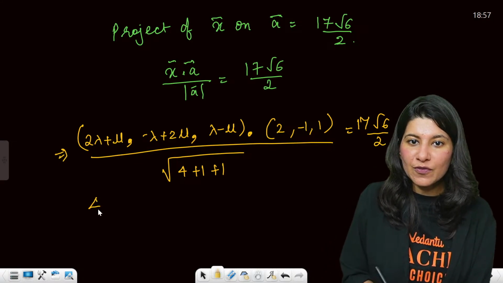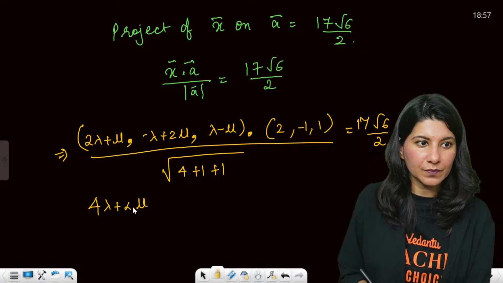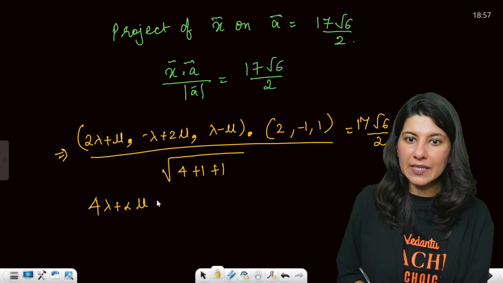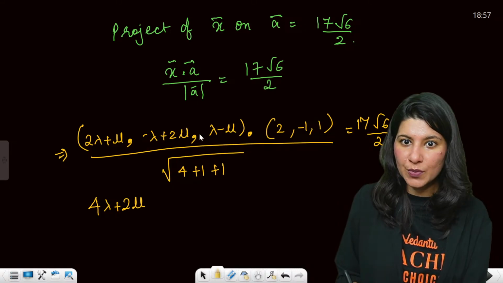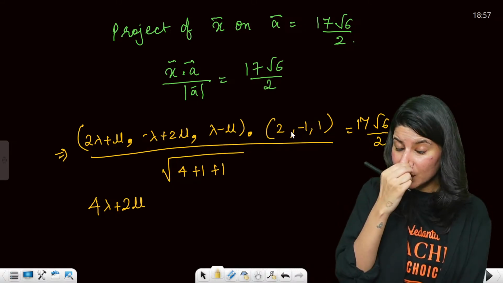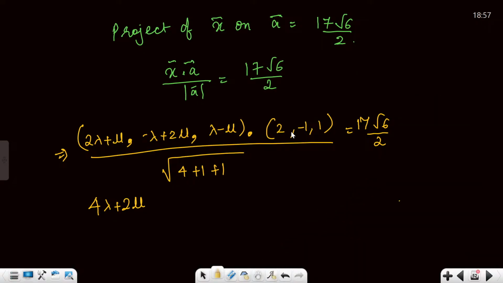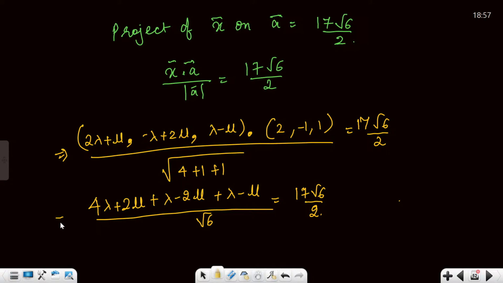So now 4 lambda plus 2 mu, then minus lambda minus 1, so this is plus lambda minus 2 mu, and lambda minus mu, by root 6 is equal to 17 root 6 by 2. Correct? So this is going to give you 4 lambda plus lambda, 5 lambda, 2 mu minus 2 mu, and minus mu.